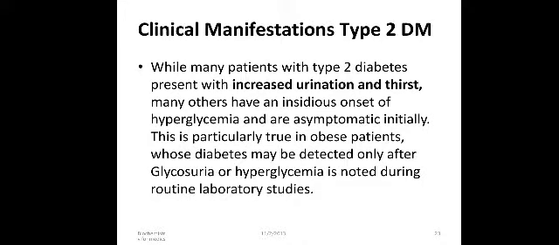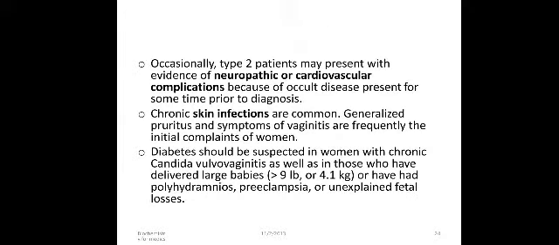Clinical manifestations of type 2 diabetes mellitus. While many patients with type 2 diabetes present with increased urination and thirst, many others have an insidious onset of hyperglycemia and are asymptomatic initially. This is particularly true in obese patients whose diabetes may be detected only after glycosuria or hyperglycemia is noted during routine laboratory studies. Occasionally, type 2 patients may present with evidence of neuropathic or cardiovascular complications because of occult disease present for some time prior to diagnosis.